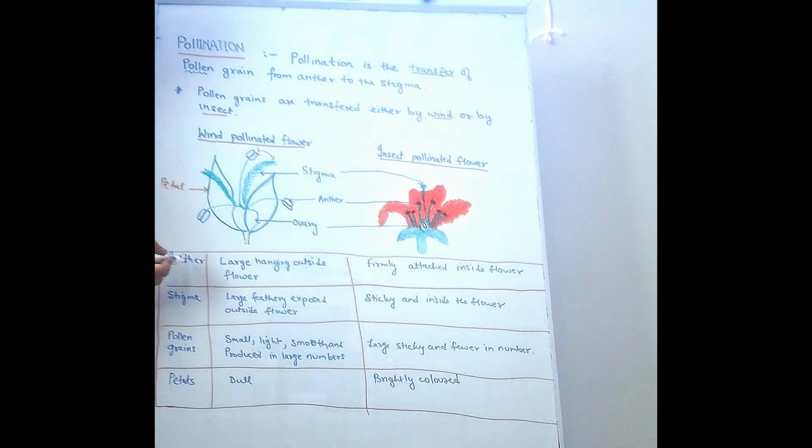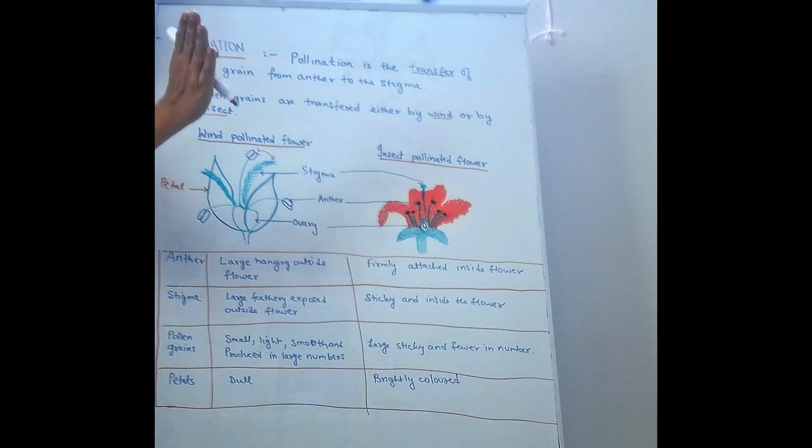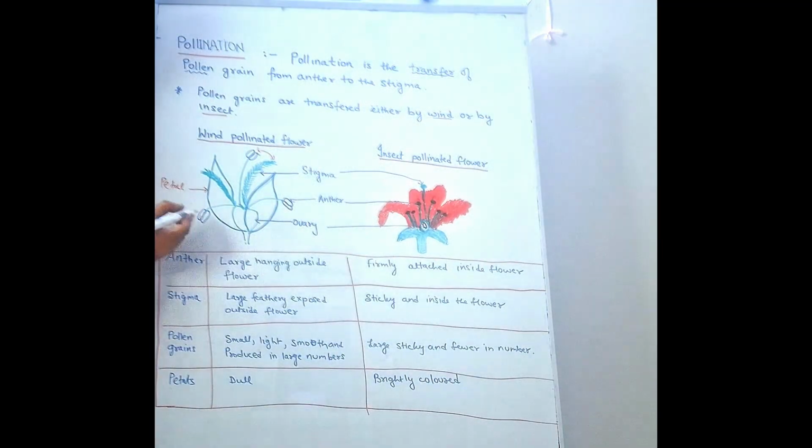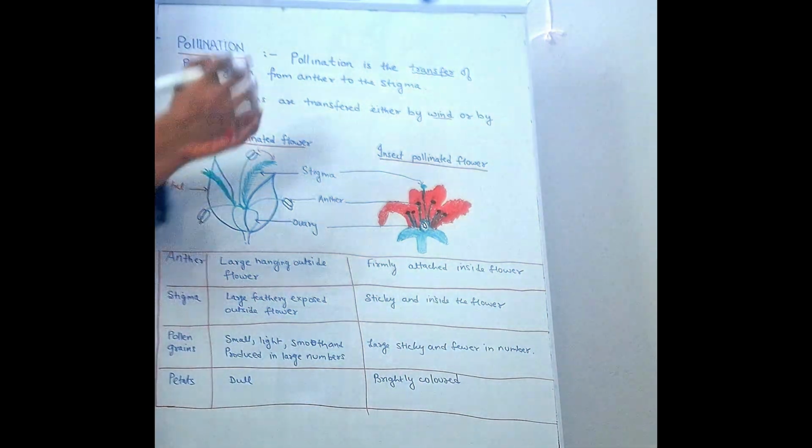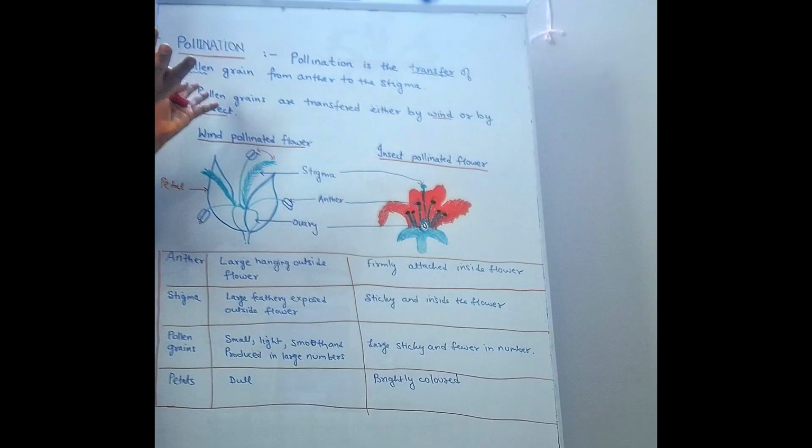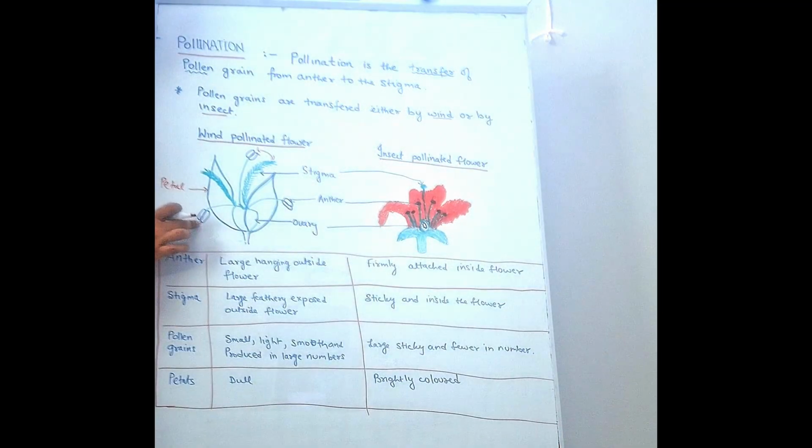Like you see, anther. Wind pollinated anthers are like this. You see, they are hanging outside the flower, so that the pollen grain present here can easily be carried by wind. They are not inside the flower. They are outside the flower. They are hanging outside the flower so that wind can easily carry these pollen grains from here to here.